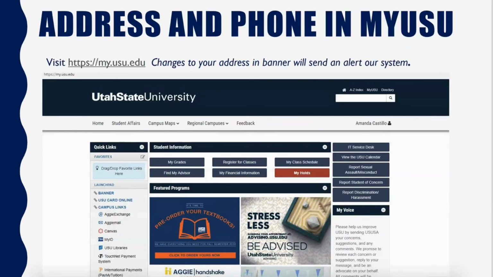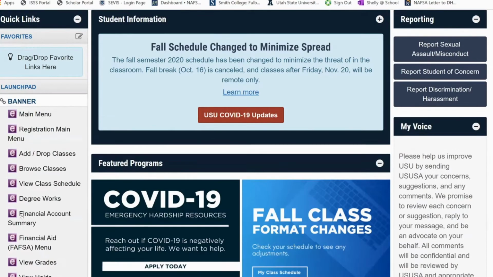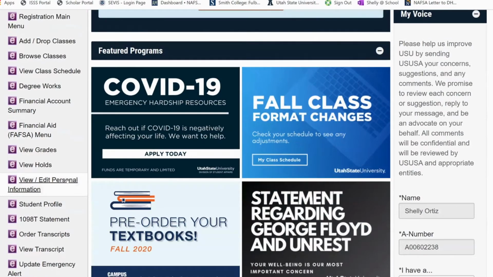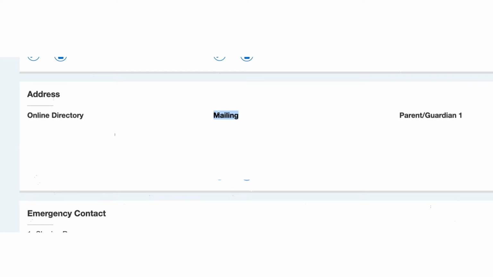The way we do this at Utah State University is through our Banner system. So if you go to myusu.edu, you can actually update your information by clicking on Banner and then scrolling down to view and edit personal information. Here you're going to want to add any new information. What we do is we pull in the information from your mobile or primary phone number and add that to SEVIS. And your mailing address should be your current local address where you are living. Once it's updated in here, it goes into our system, and we then transfer that over to SEVIS.